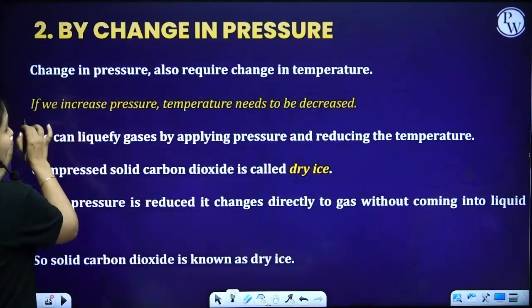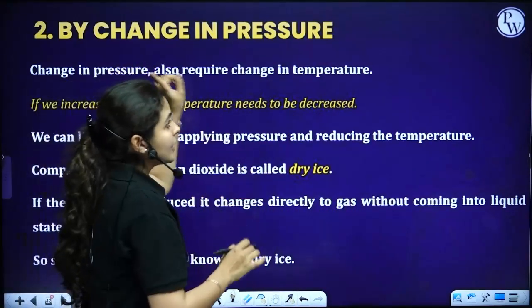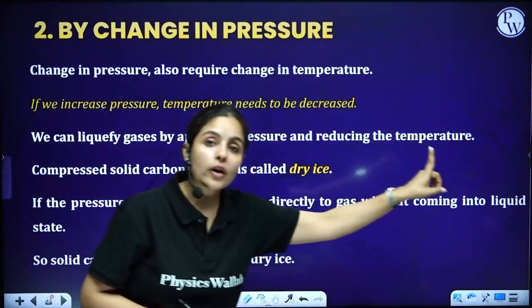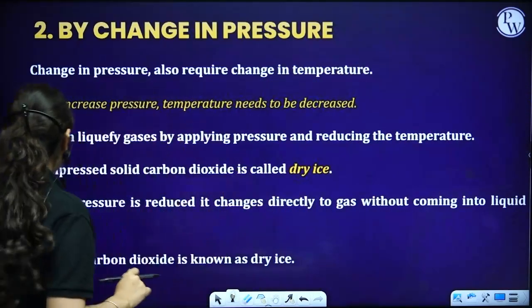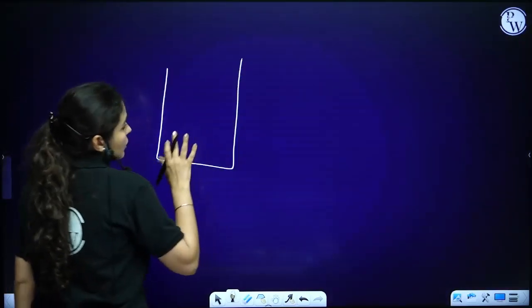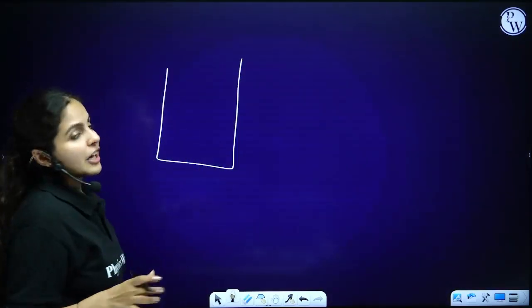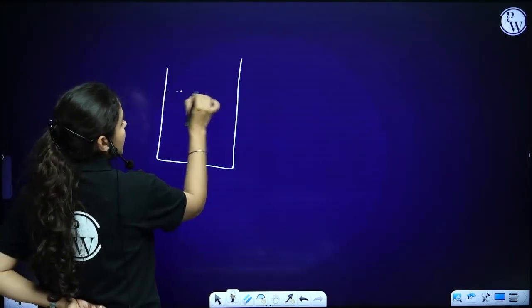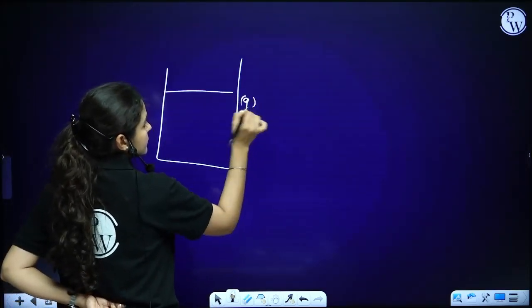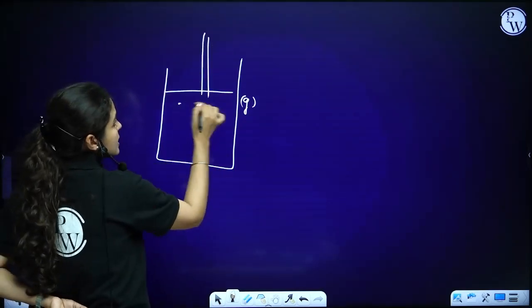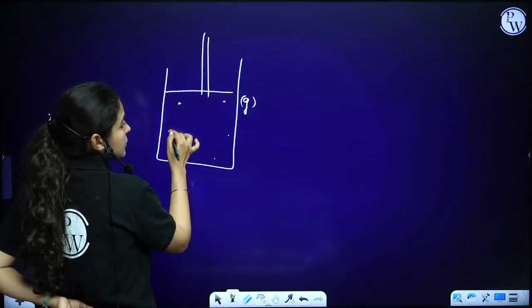So, by the change in pressure, we can interconvert state from solid to liquid to gas, or vice versa. Let me give you one simple example. Let's say we have taken a beaker which consists of gas. Now, if I apply pressure from the top, these particles of gas will come closer.